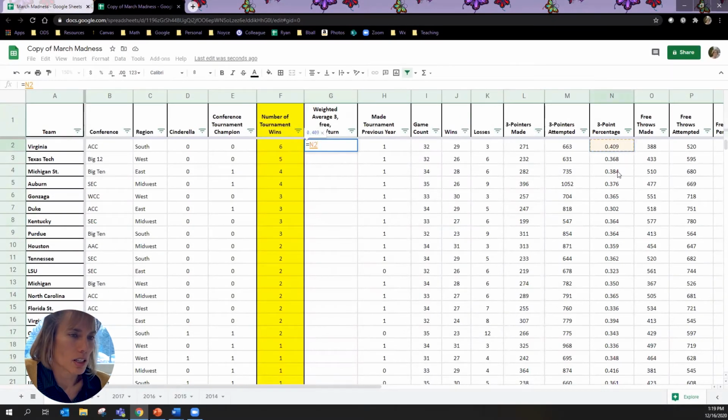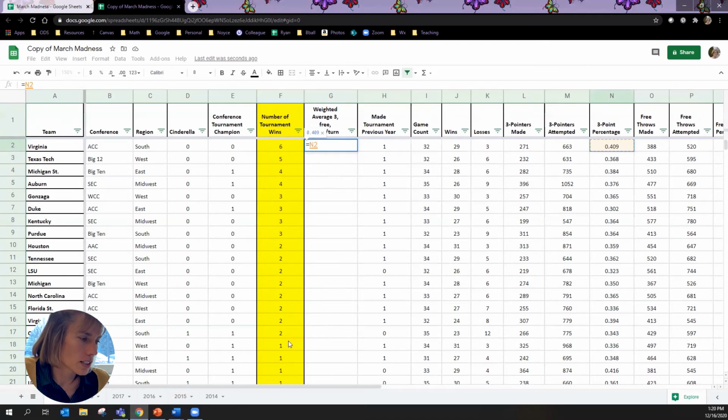Now don't actually type in 0.409, because spreadsheets are very powerful and we want to harness that knowledge so that it works for us. If we type in just the cell block, then if that cell changes, it automatically updates in our formula over here. And then we can also copy it down for others. Spreadsheets can make you feel really powerful because they do a lot of things for you. It's one of those situations where you work smarter, not harder.